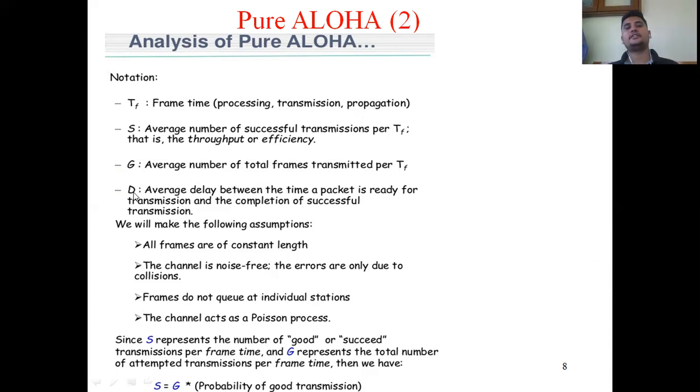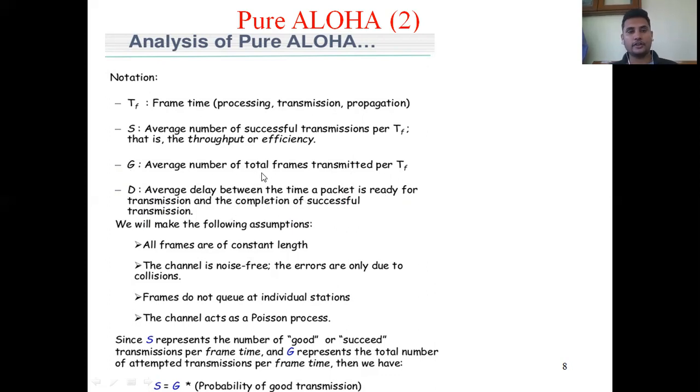And the next one is G. G means the average number of total frames transmitted per TF. And D means the average delay between the time a packet is ready for transmission and the completion of successful transmission.